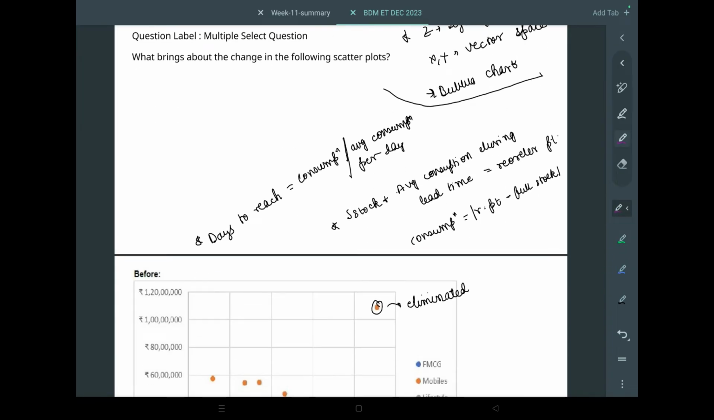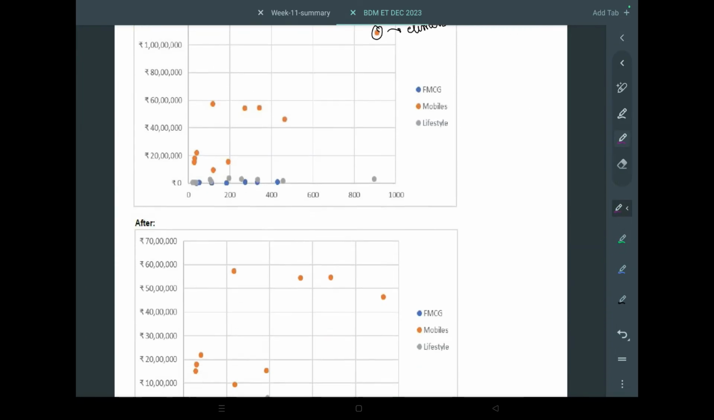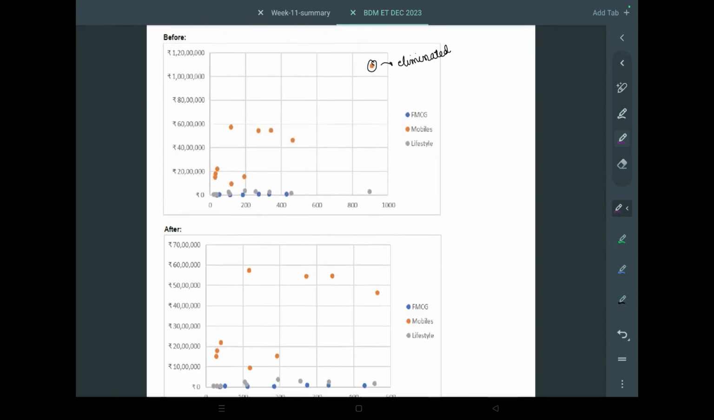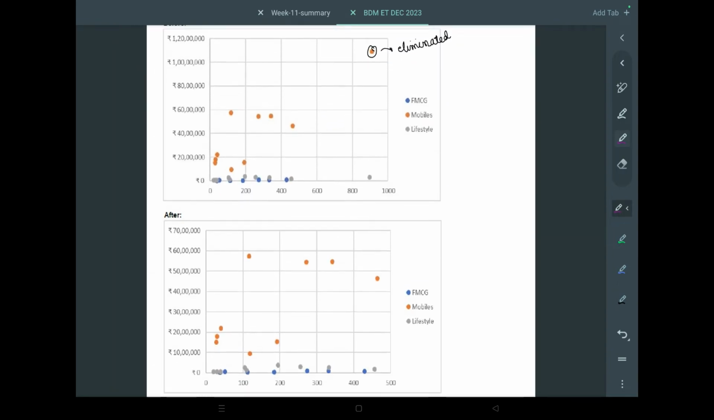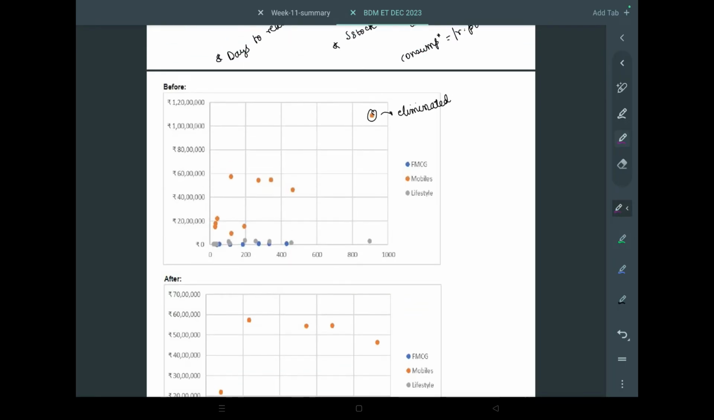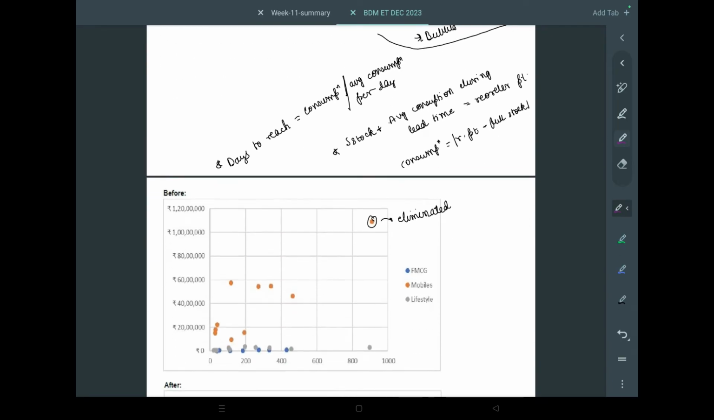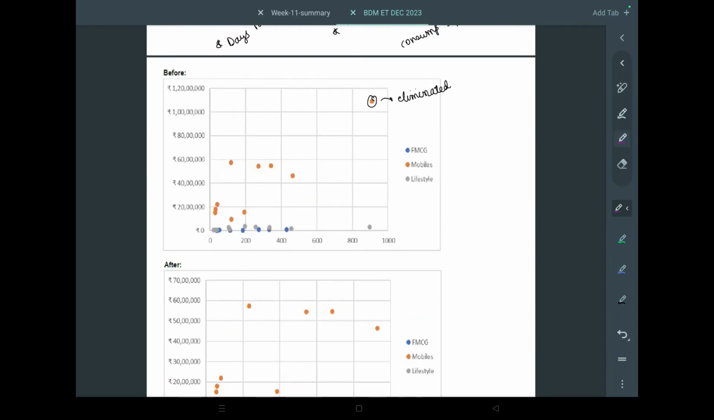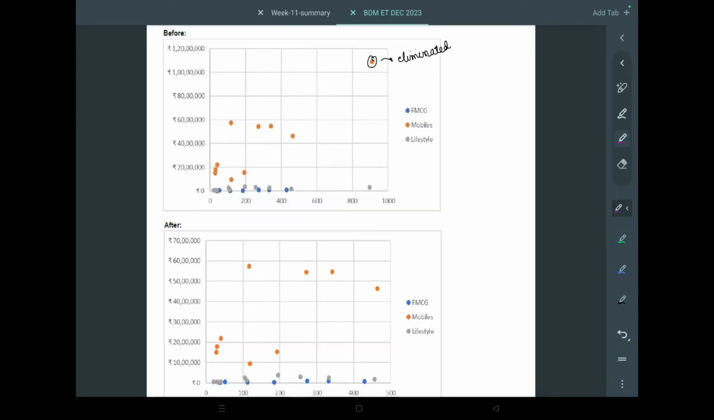Okay, what brings about the change in the following scatter plots? So these two are the scatter plots. Let's just say it has FMCG, mobiles, and it is basically revenue versus quantity, I guess. Revenue versus volume graph, I think. So let's just say here it is 1 crore and 20 lakhs. Here it is only 70 lakhs.